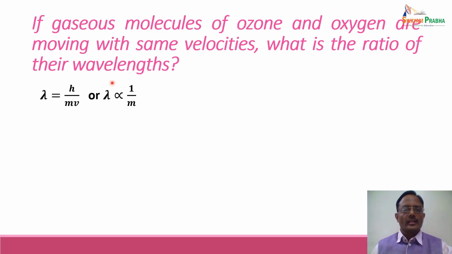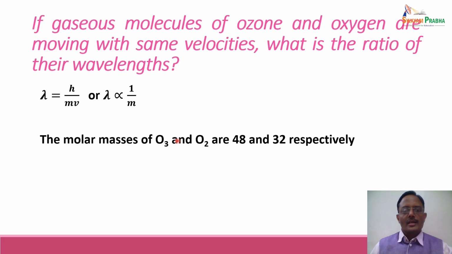If the velocity is constant, and h is constant, then lambda is proportional to 1 upon m. That is, lambda is inversely proportional to the mass of the moving particle.